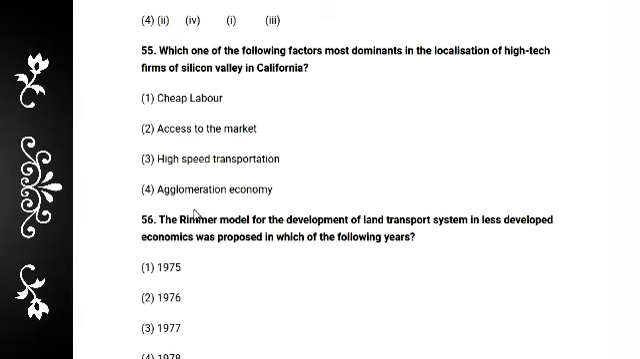And next question: which one of the following factors is most dominant in the localization of high-tech farms in Silicon Valley in California? Very interesting question. For high-tech farming in Silicon Valley in California, the option is agglomeration economy. This is the correct answer, not high speed, not access to the market or cheap labor. The answer is agglomeration economy.